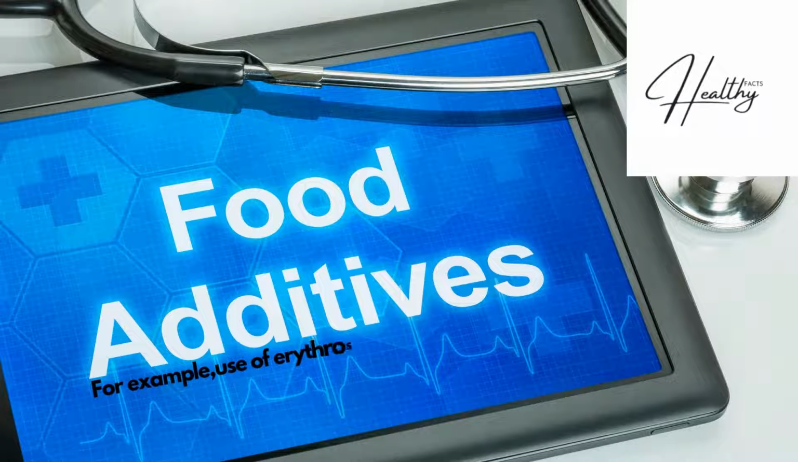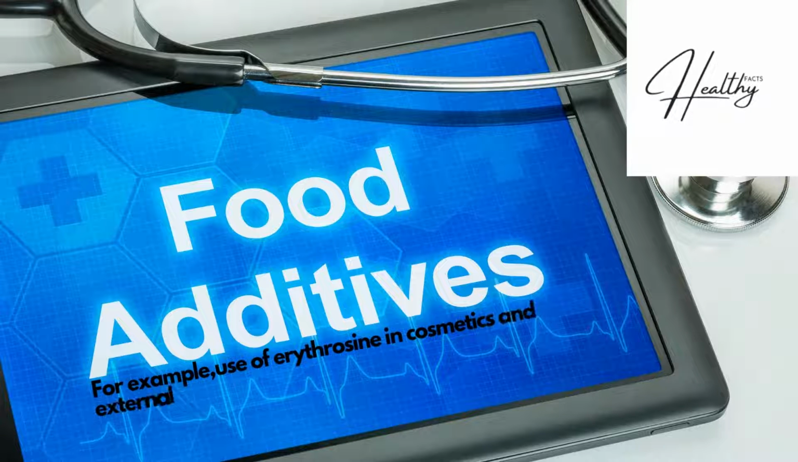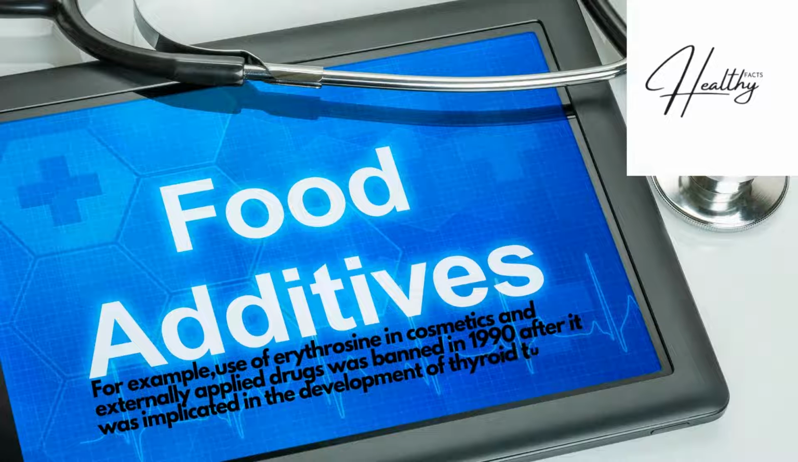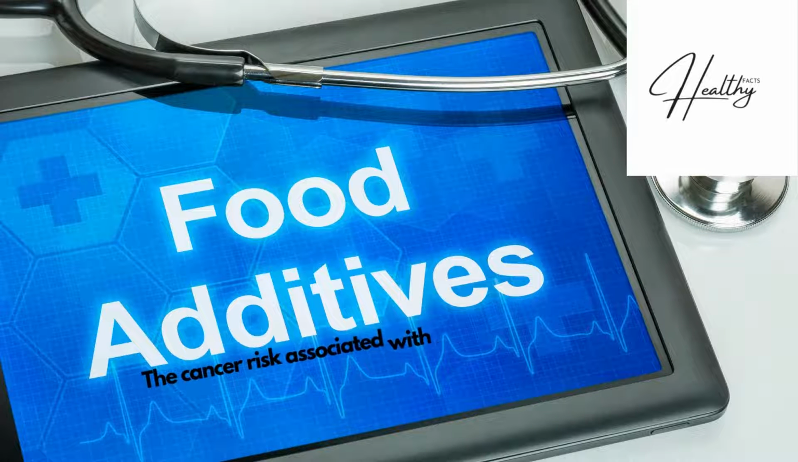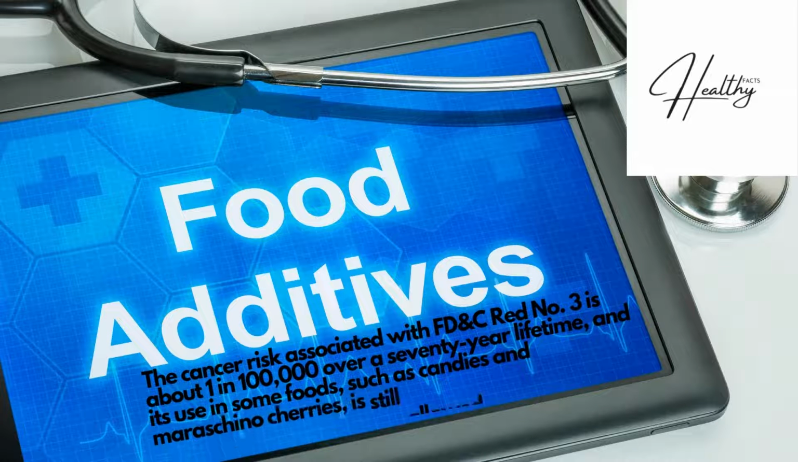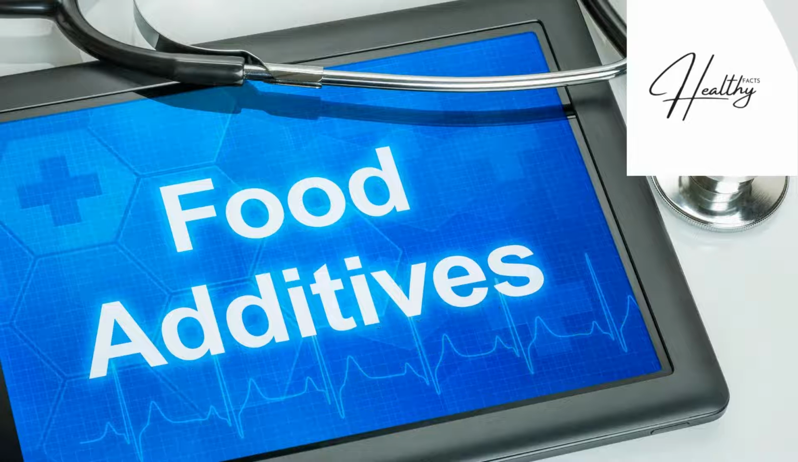For example, use of erythrosine, FD&C Red No. 3, in cosmetics and externally applied drugs was banned in 1990 after it was implicated in the development of thyroid tumors in male rats. However, the cancer risk associated with FD&C Red No. 3 is about 1 in 100,000 over a 70-year lifetime, and its use in some foods, such as candies and maraschino cherries, is still allowed.